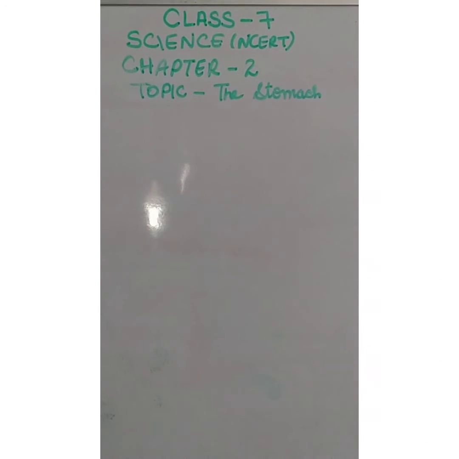So the stomach is a thick walled bag. Its shape is like a flattened J. Flattened J means J is an alphabet in English. So we can say that the stomach's shape is like a J. Okay, and its shape can also be like the U, flattened U.